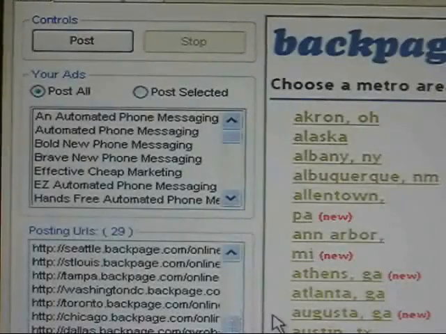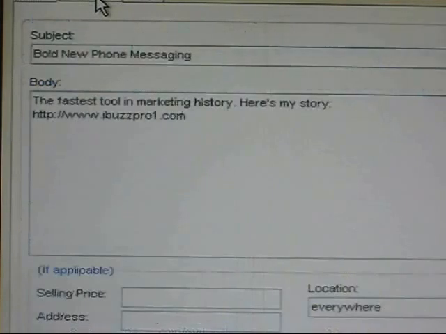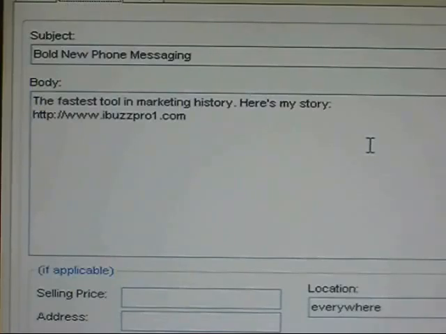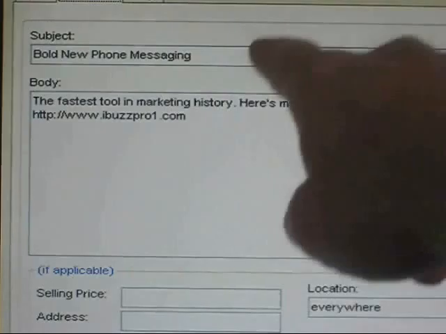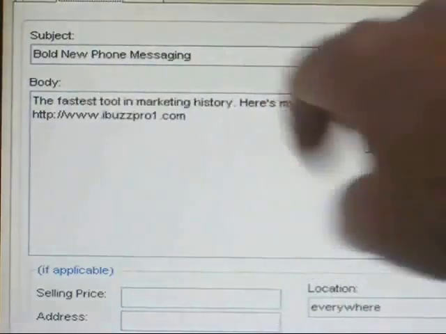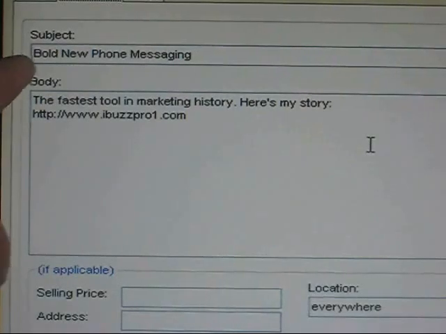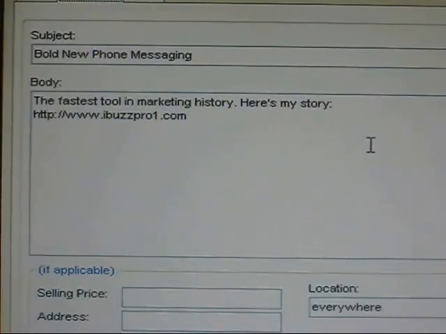Okay, so now we're going to do a posting demonstration, but I wanted to show you why I never get my ads bumped or flagged. Okay, it's very simple. We just go to the ad editor, and here's the way it works. This is the subject, that's your ad headline, and this is your ad body copy, okay? You can leave your subject line the same except for the very first or second word. The first or second word in each of your ads should be different. The rest of it can be completely the same.